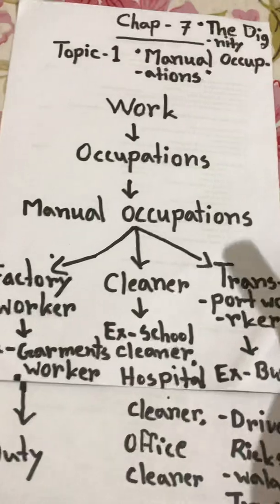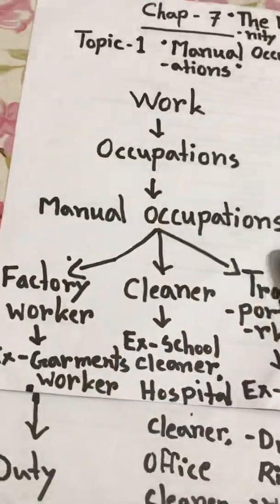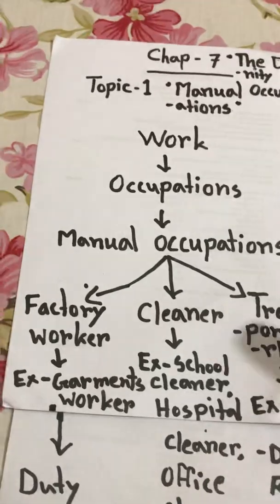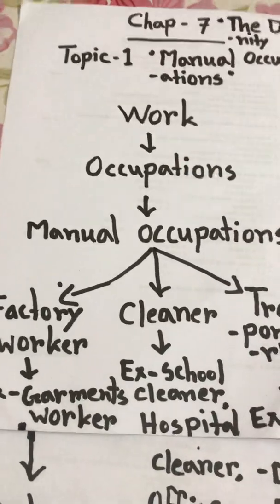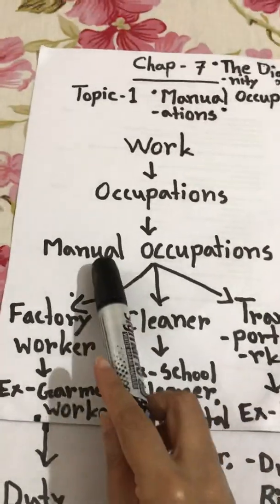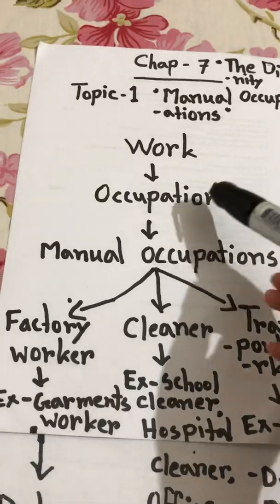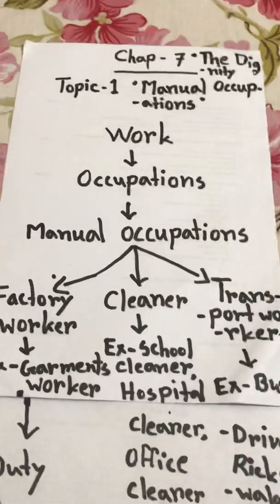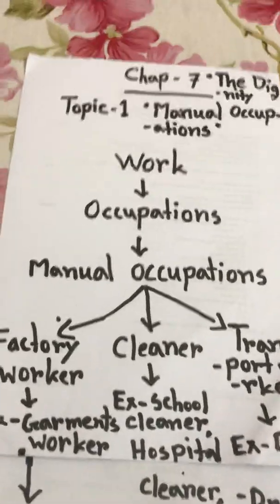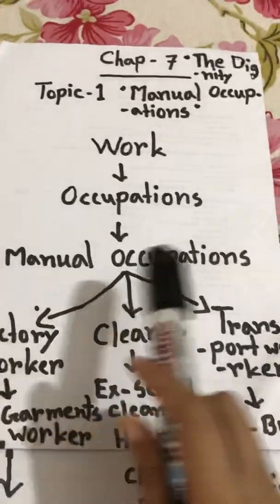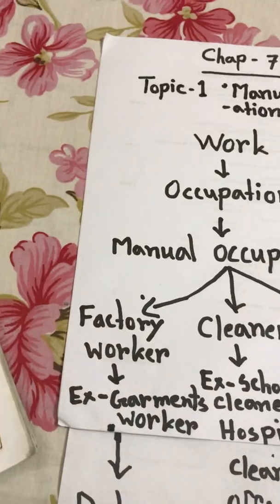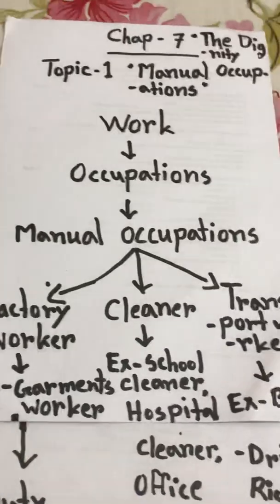Now we'll talk about manual occupations. We already discussed what work is and what occupations are. We know there are lots of different types of occupations, but now we will learn what manual occupations are.